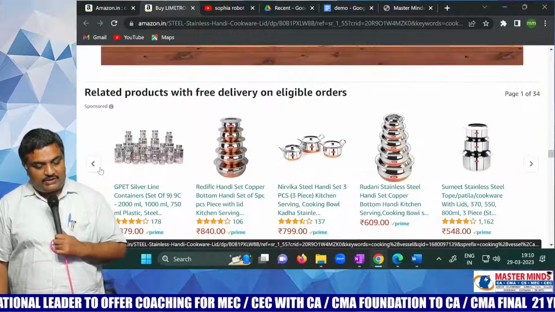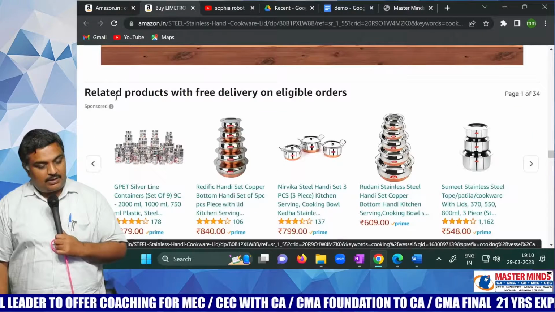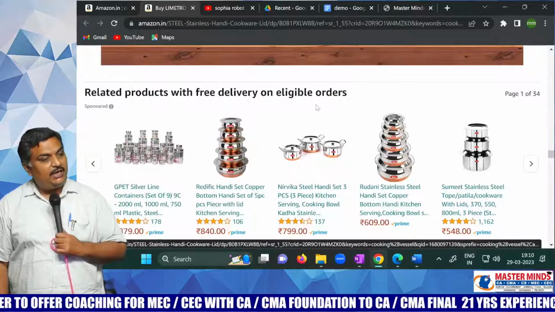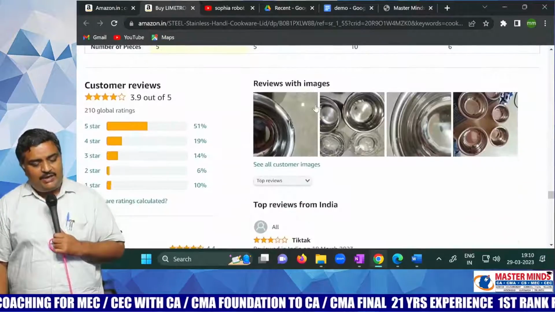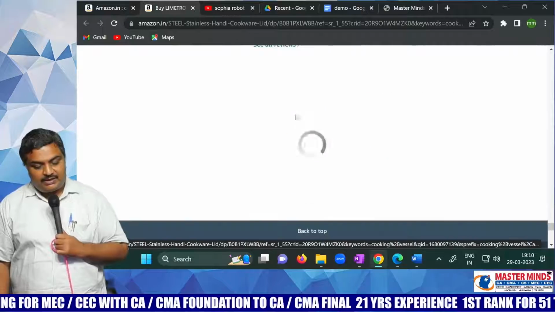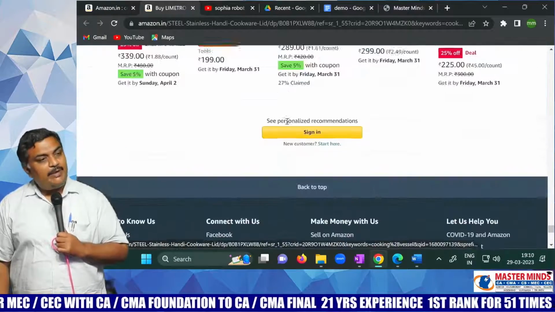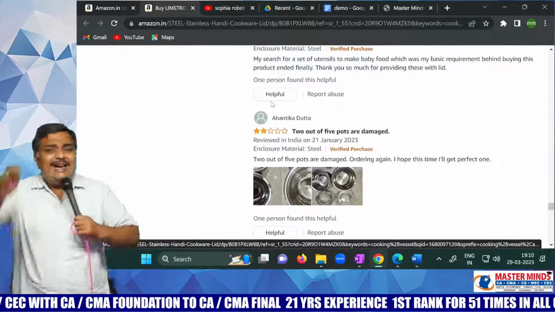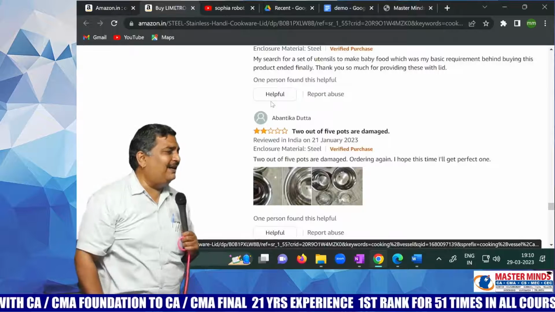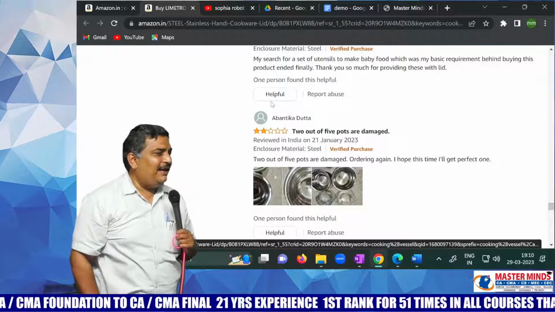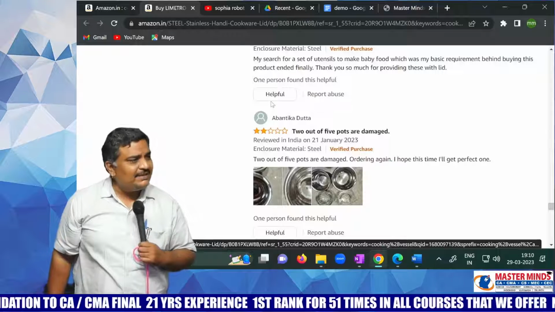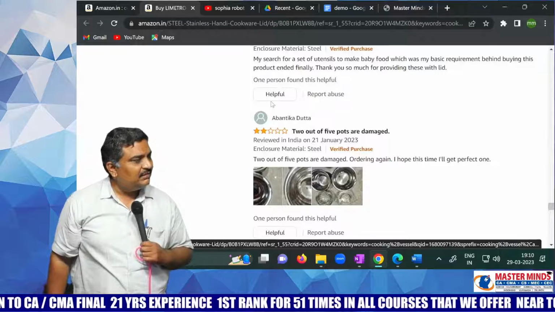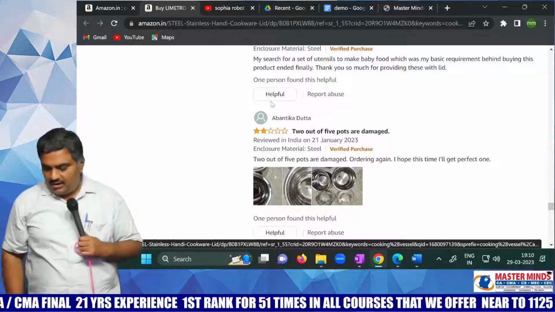Upselling, cross-selling. Okay. Related products with free delivery on eligible orders. I just asked about one item. See how many things it is showing. This is called CRM. How could Amazon do all these things? It is using a CRM module. It is using CRM software, and that software is doing all this. Not a man sitting there. That you need to understand.